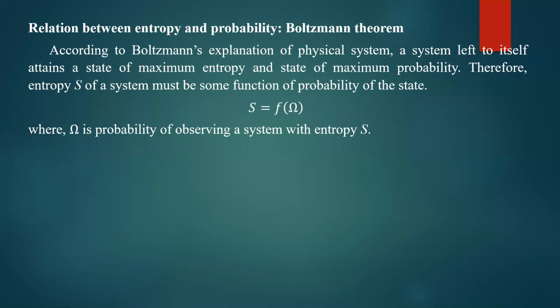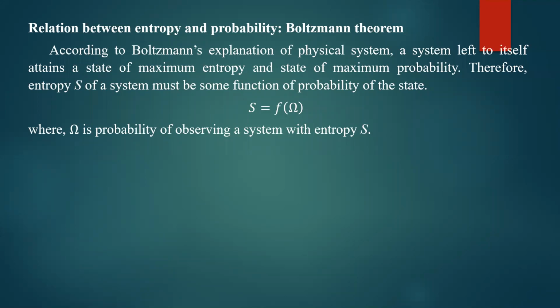So it will be observed in maximum entropy if a system is left to itself. So what it means, if a particular system is left for a long time, it will gain maximum entropy and also it will be found in the macro state which will have the maximum probability. Okay, so that is the statement from Boltzmann's theorem.